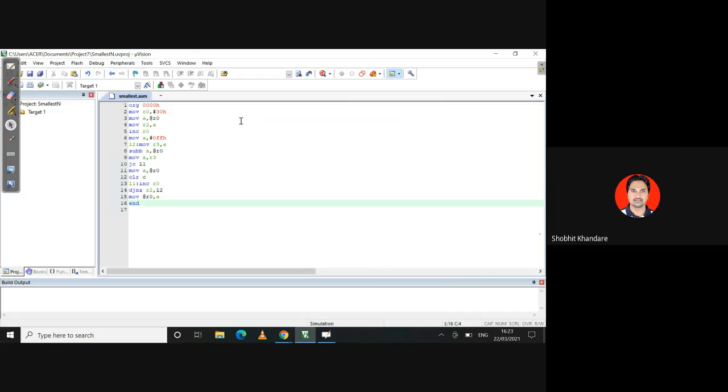Once it is saved, you will see the change in the colors: blue, green and black. Once you have saved the file, now comes translate, debug, and the linking file.